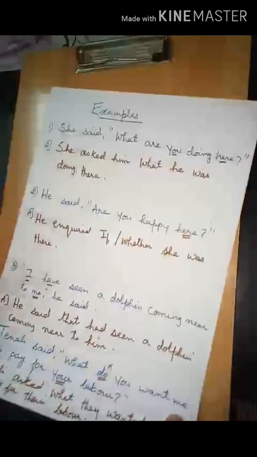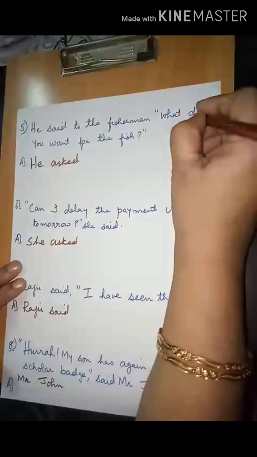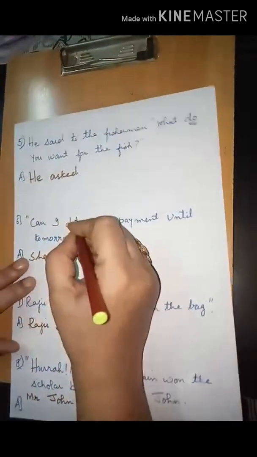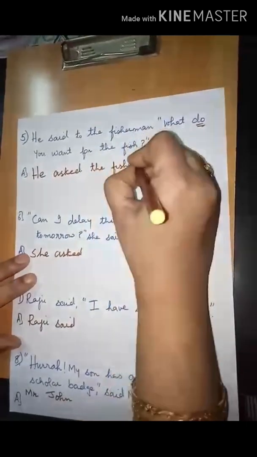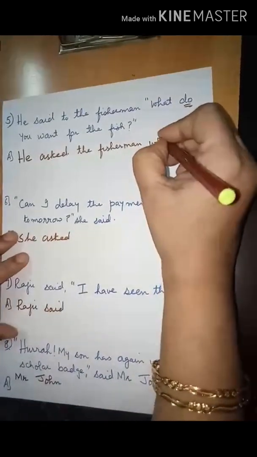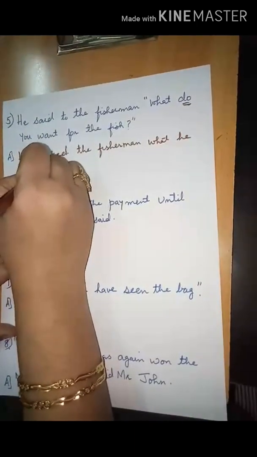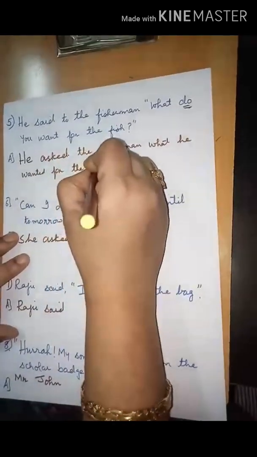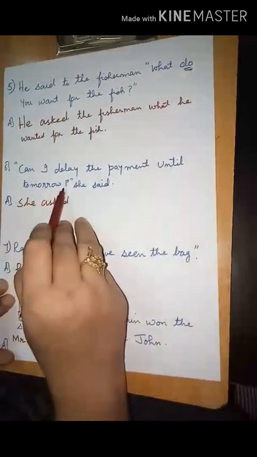Now let us have a look at some more examples. He said to the fisherman, "What do you want for the fish?" Again do has to be removed. He asked the fisherman what he wanted for the fish. I hope everyone is following this. Now, "Can I delay the payment until tomorrow?" she said.